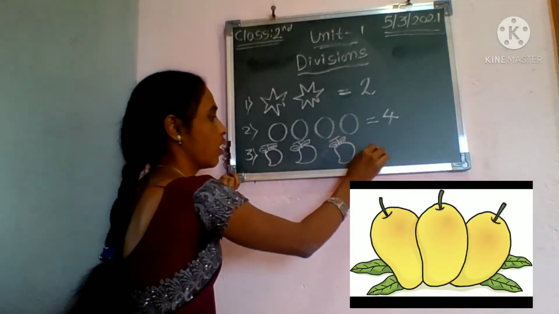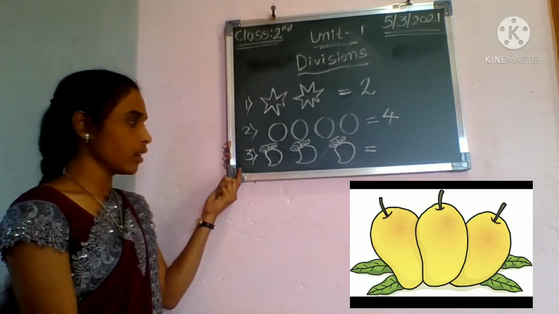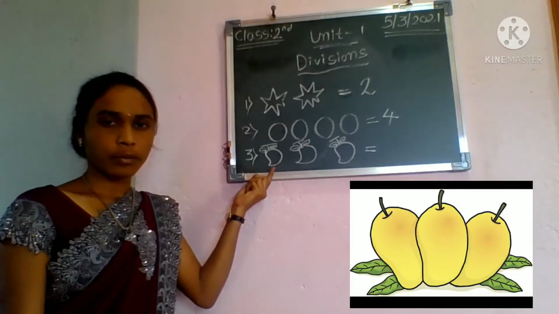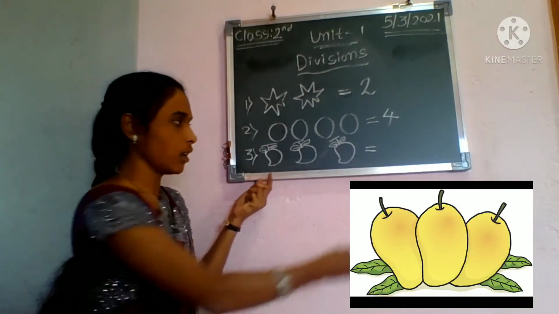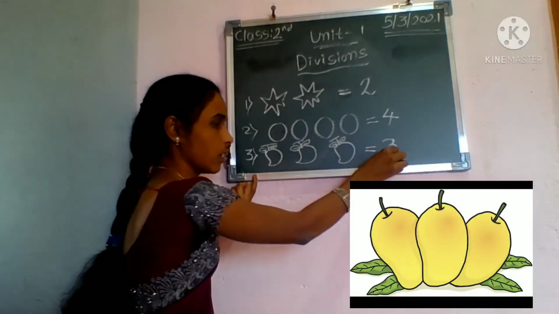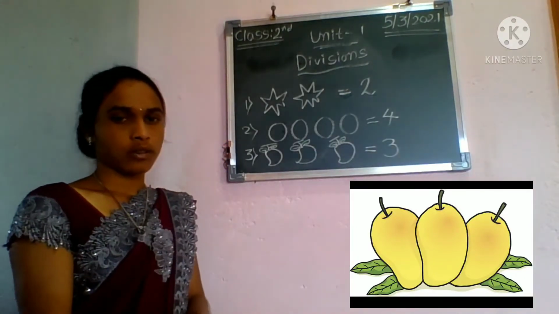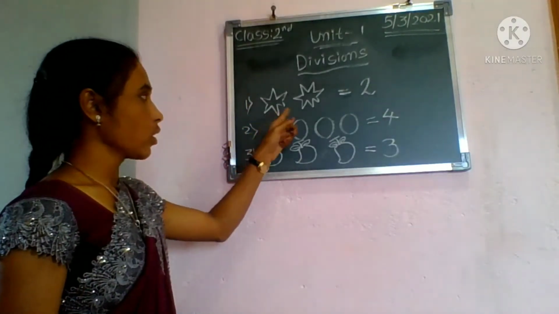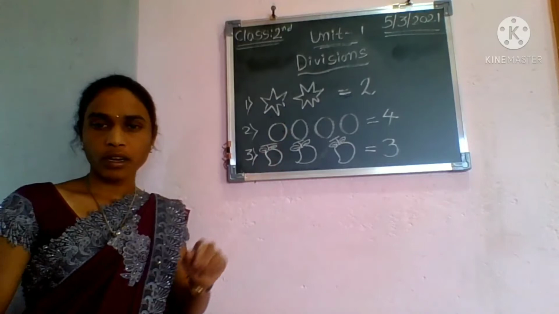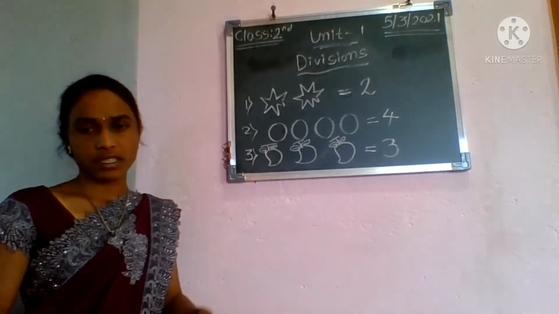How many mangoes are there? Look here and count with me. 1, 2 and 3. There are 3 mangoes. Now, what did we do? We have counted the number of shapes or pictures.